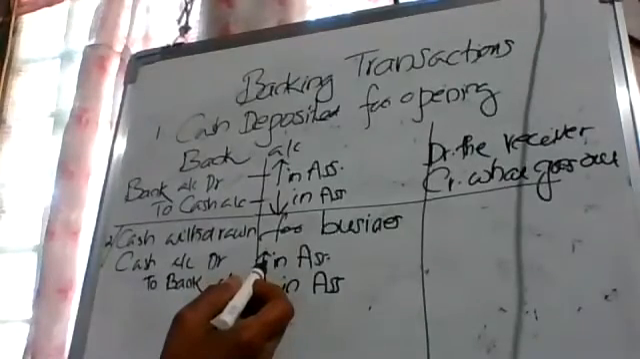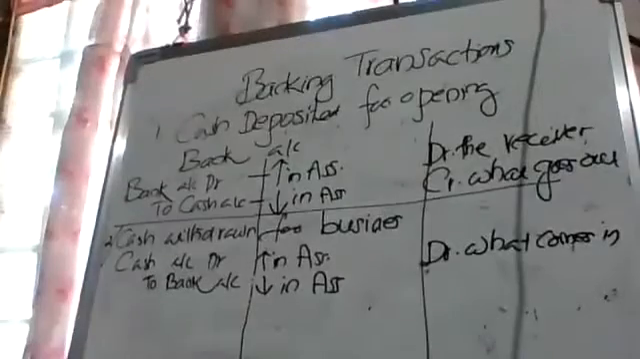Debit what comes in. Yes, correct. Bank is a personal account according to the British approach. The rule we have to follow is: debit the receiver, credit the giver. Here we will use debit the receiver or credit the giver. Credit the giver.